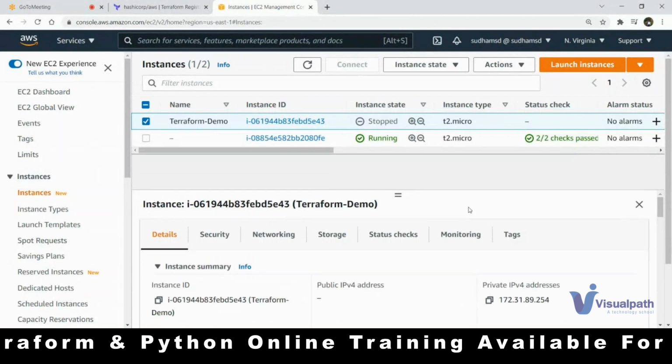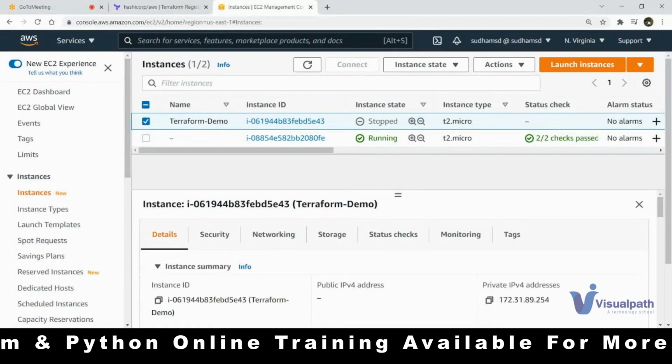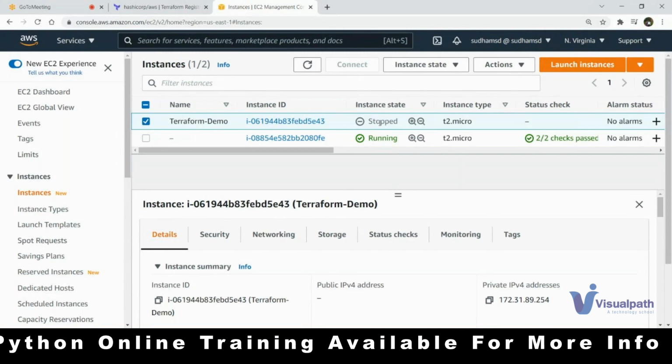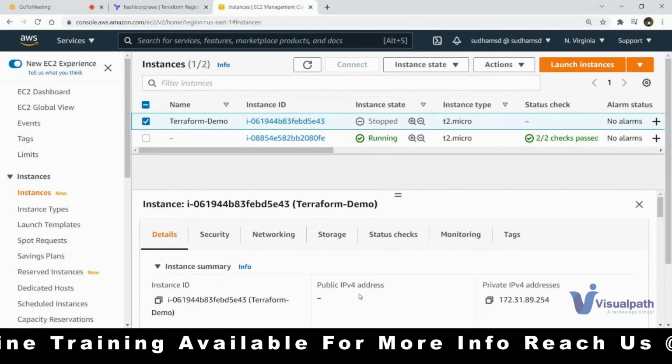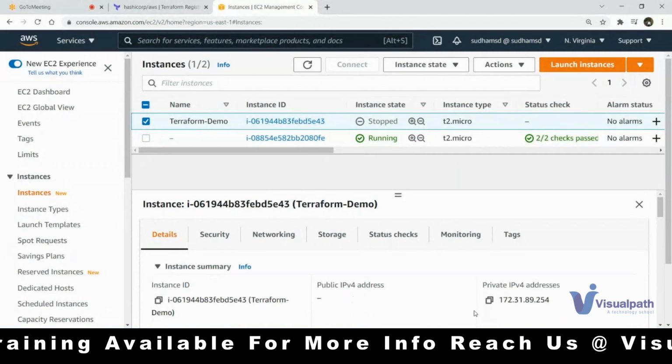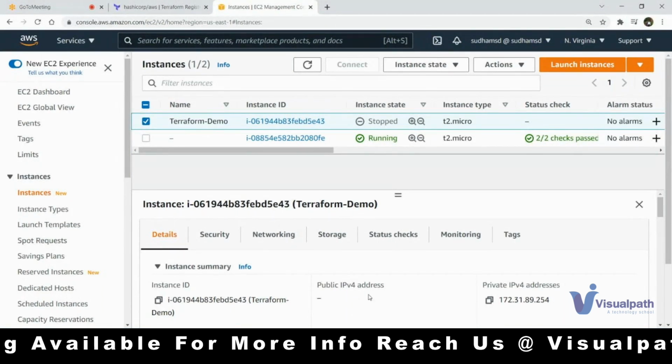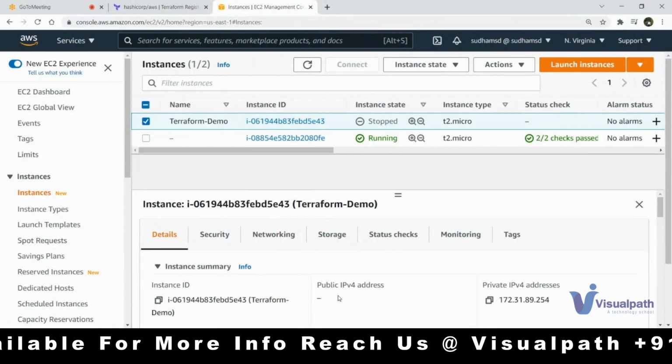So you can see what it will do. It will shut down first. It will stop. It will shut down. Then it will change the instance type, and then again it will start. So your public IP address will change, but not your private IP. Why? Because this public IP address is an ephemeral IP. This is not constant actually.